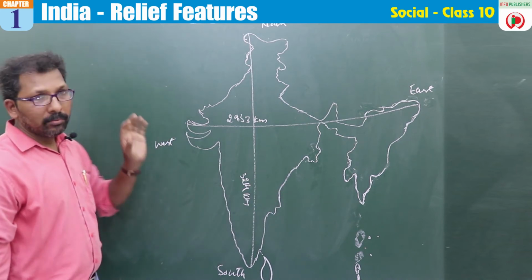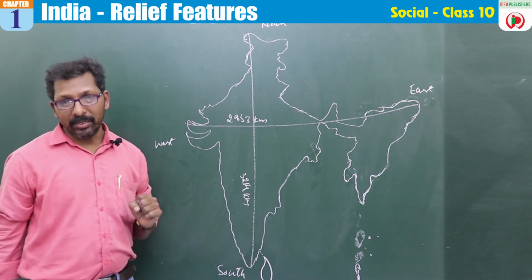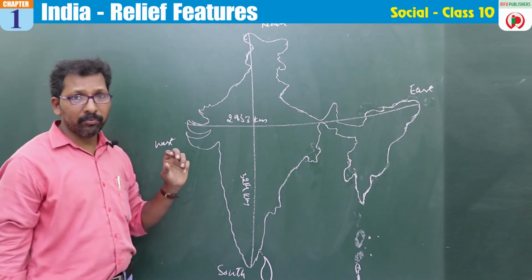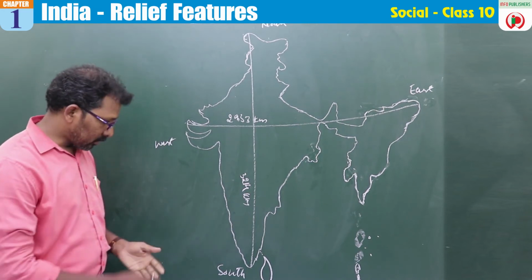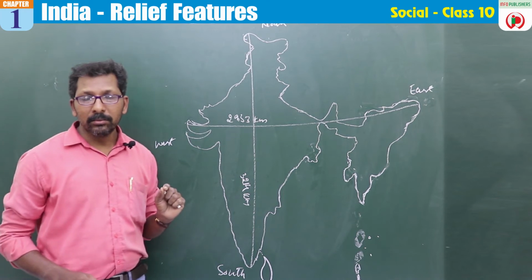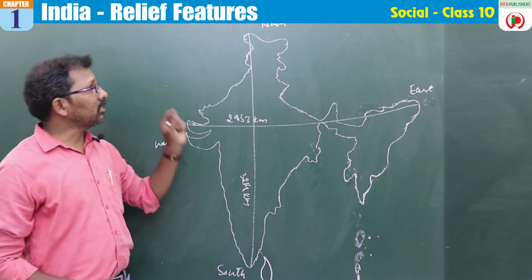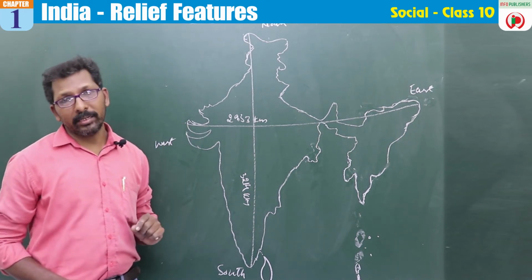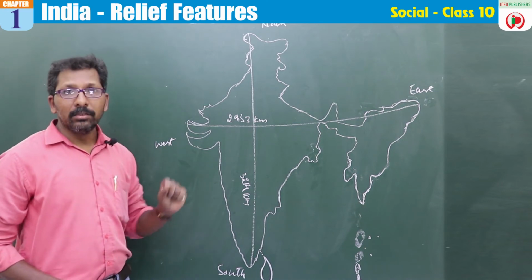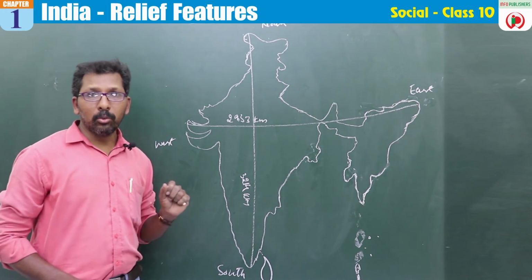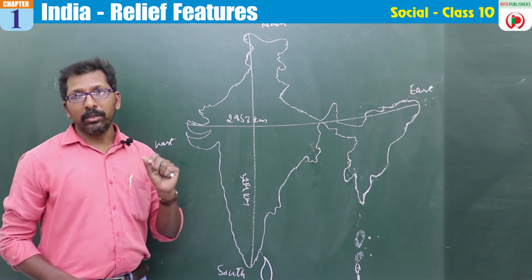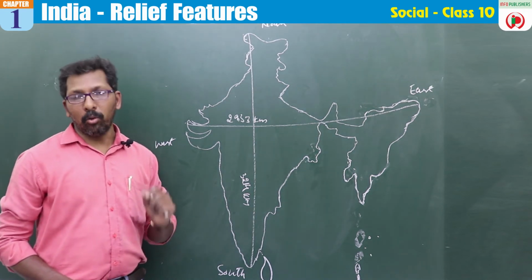And when we discuss the location of India on the globe, it says clearly 8 degrees 4 minutes north to 37 degrees 6 minutes north latitude, 68 degrees 7 minutes east longitude to 97 degrees 25 minutes east longitude.